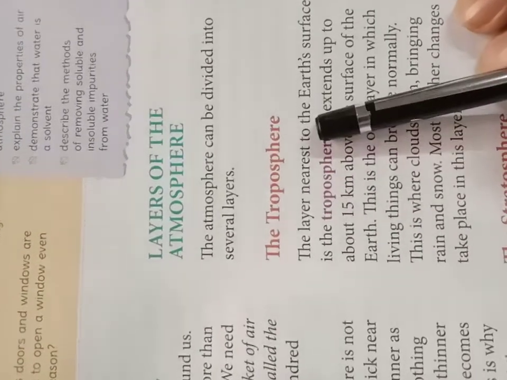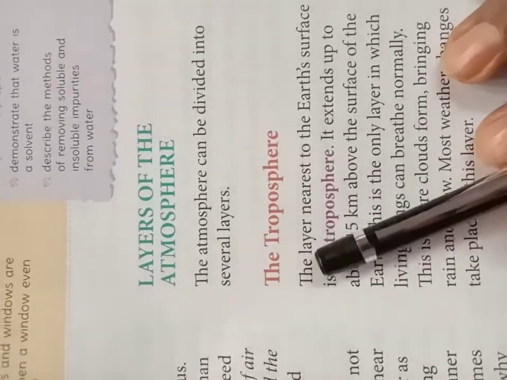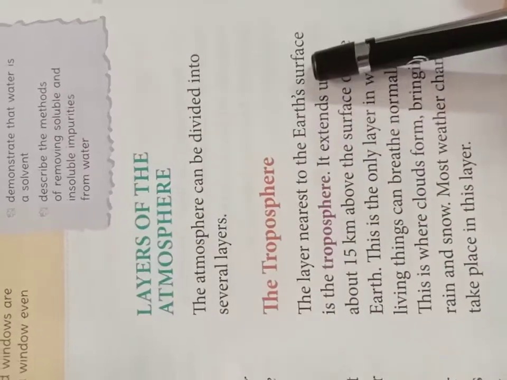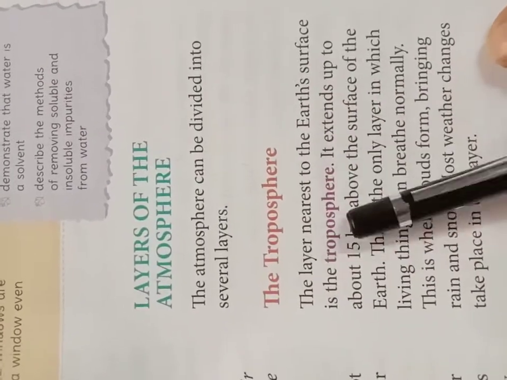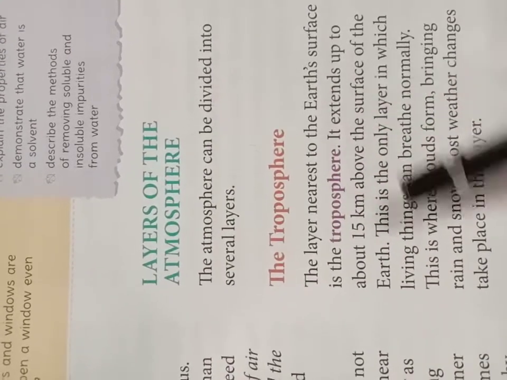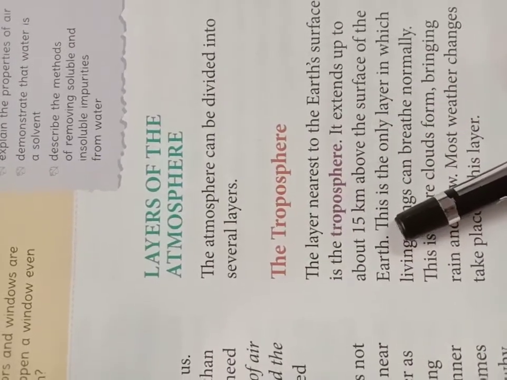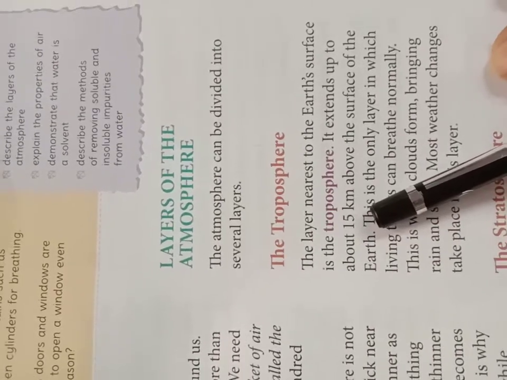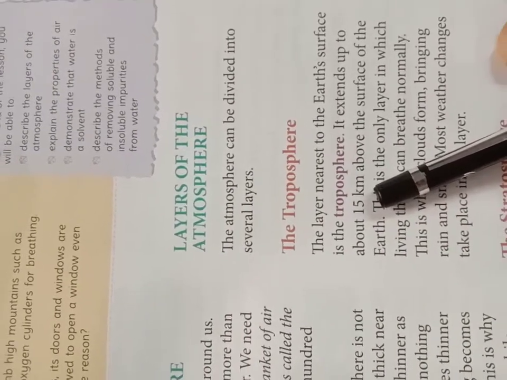Now you see, the layer near the earth's surface is the troposphere. It extends up to 15 kilometers above the surface of the earth. We live in this layer because this layer has oxygen.